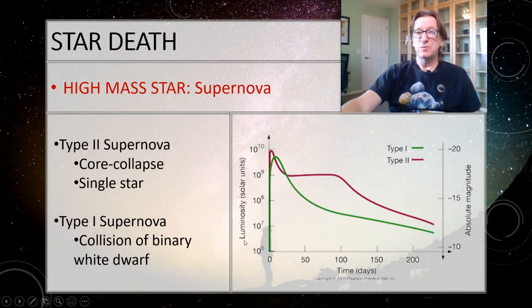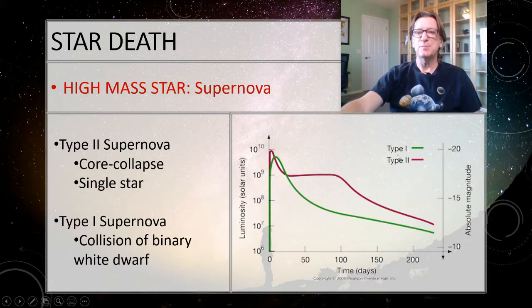So the type of supernova that we've been talking about today is a type 2 supernova, a core collapse supernova. The big thing is that it's formed from a single high mass star, and it's got a unique light curve. This is showing the brightness of the supernova over days. The type 2 is the red. So we get this initial explosion, and then we get this flat line here as these other elements are being fused, and then they finally fade out as the fusion stops.